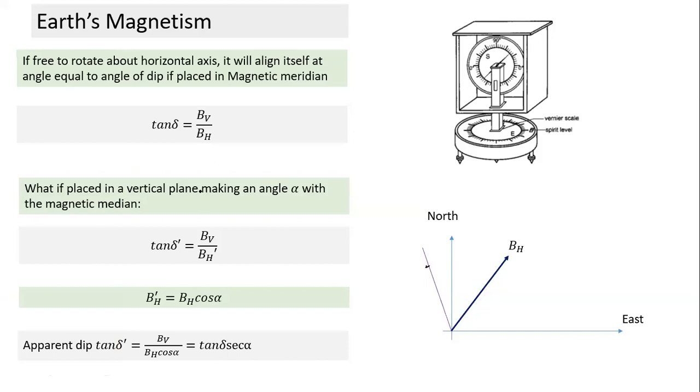If it is placed in a vertical plane making an angle alpha with the magnetic meridian, the vertical component will not change, the vertical component will remain the same, the horizontal component will change. How much will BH dash be? If this angle is alpha here, it is easy to calculate. The horizontal component becomes BH cos alpha. If it is BH cos alpha, the dip angle also will change, because the dip angle is the ratio of the vertical component divided by the horizontal component. So tangent of the dip angle becomes BV by BH cos alpha, which is the tangent of the true value of dip into sec alpha. So this becomes the apparent dip. So we get the true value of dip only when the compass is placed in a magnetic meridian. Okay.